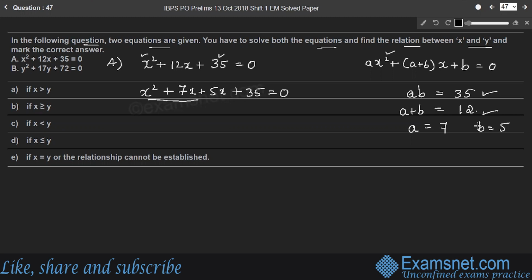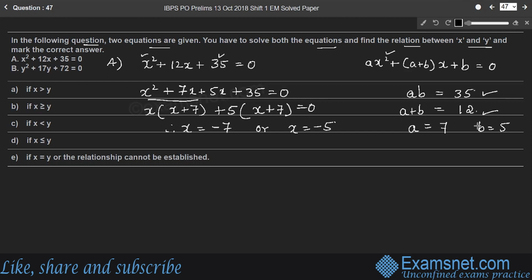So take the first two terms where x is common, x into x plus 7. In the last two terms where 5 is common, x plus 7 is equal to 0. Therefore, x is minus 7 or x is equal to minus 5.